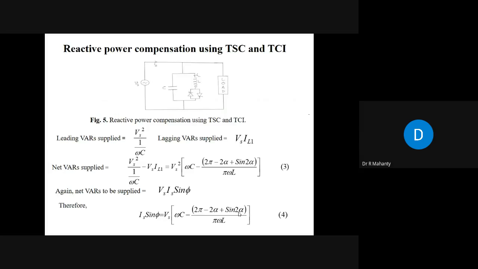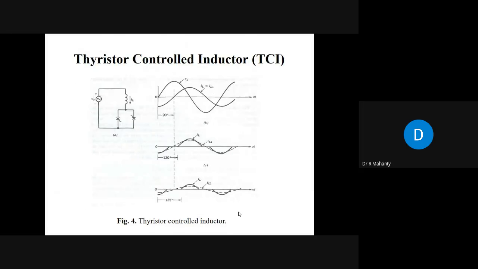Why? Because the current drawn by this inductor is not sinusoidal. When alpha is equal to 90 degrees, the current drawn by the inductor is sinusoidal. But for controlling it, you are making it 120 degrees, 135 degrees and so on.